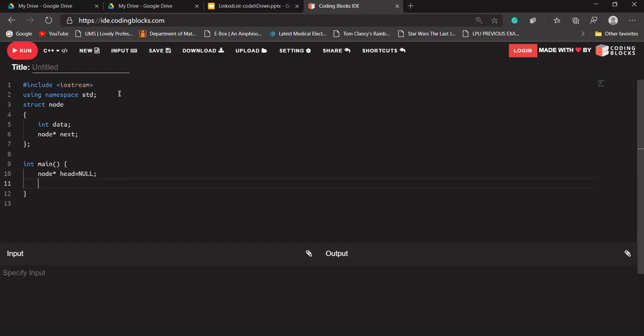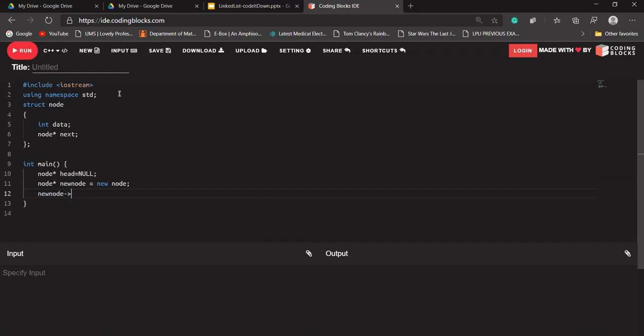So let's first check whether our structure is working fine or not. Let's try to write some code for our structure. Let's take a node star newNode. I'm creating a new node and giving it a name. New node of type node means I'm creating a new node of node type and allocating some memory to it using the new keyword. Is that clear with everyone? Okay, so we have created our new node.